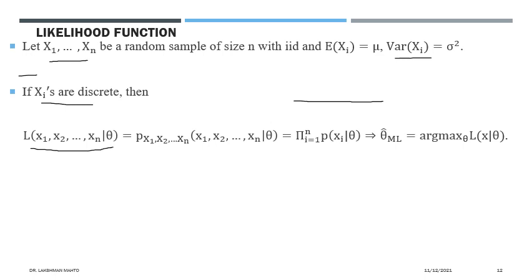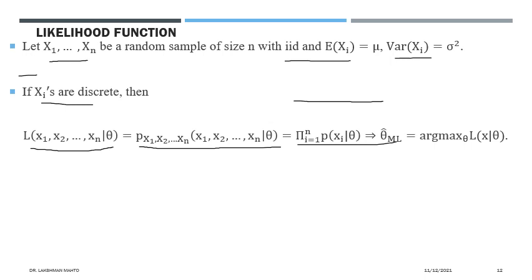So we are defining a likelihood function. How? We are defining it from the joint distribution of this sample. We are putting the IID condition here, independent and identically distributed. That's where this joint distribution would be the product of the individual observations' probability mass. It is discrete, so we will talk about the probability mass function of individual values. That's why it comes this way.